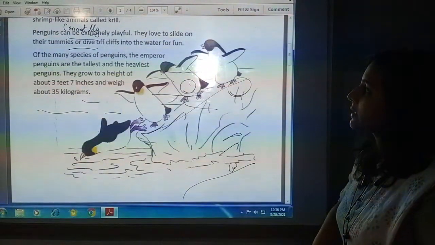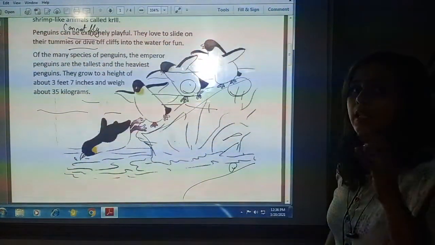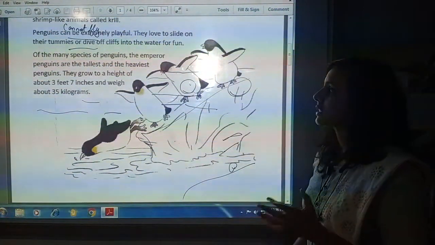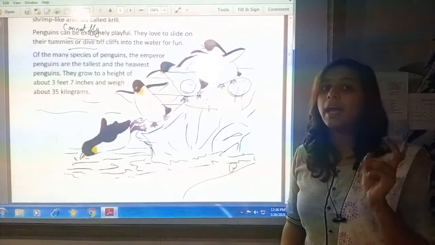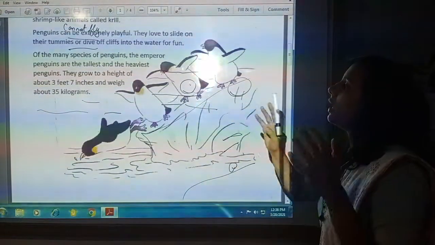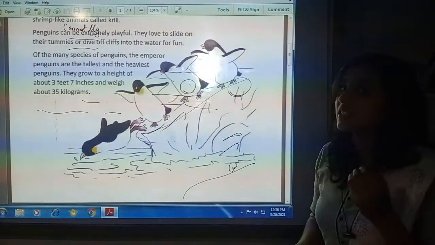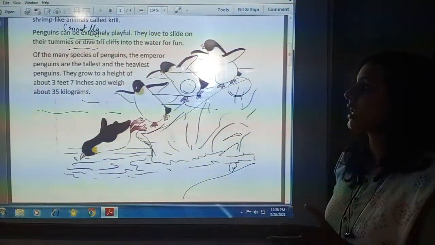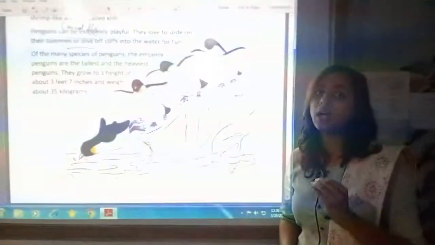Then, of the many species of penguins, the emperor penguins are the tallest and heaviest penguins. They grow to a height of about 3 feet 7 inches and weigh about 35 kilograms.